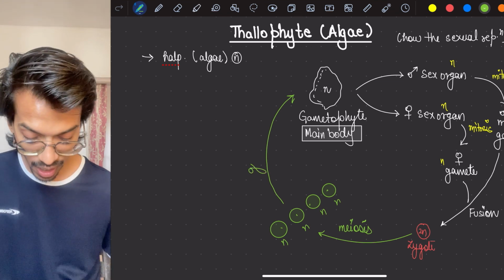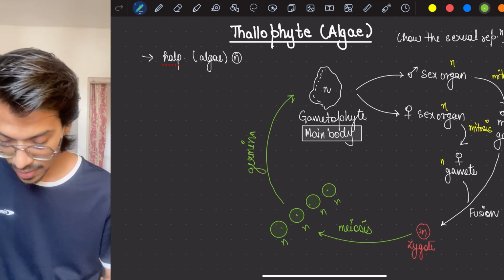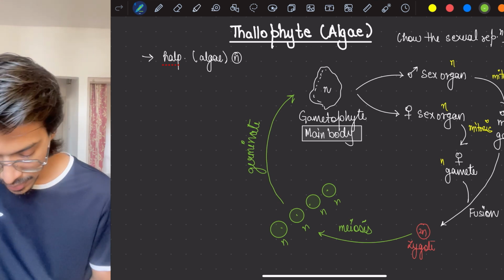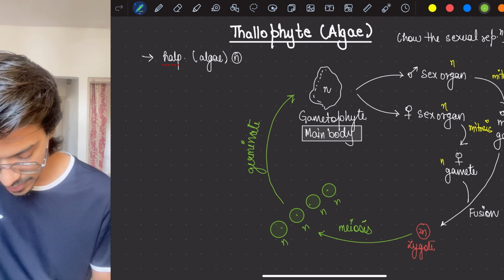Moving on to the next one. After algae, the next in our syllabus is the bryophytes. So next is the bryophytes.